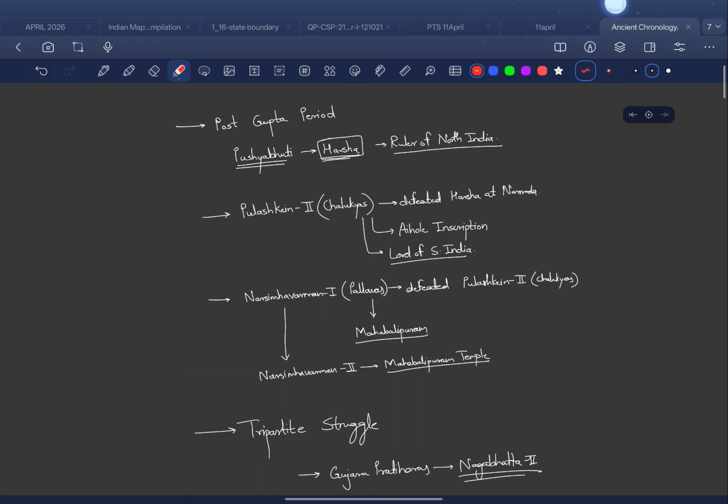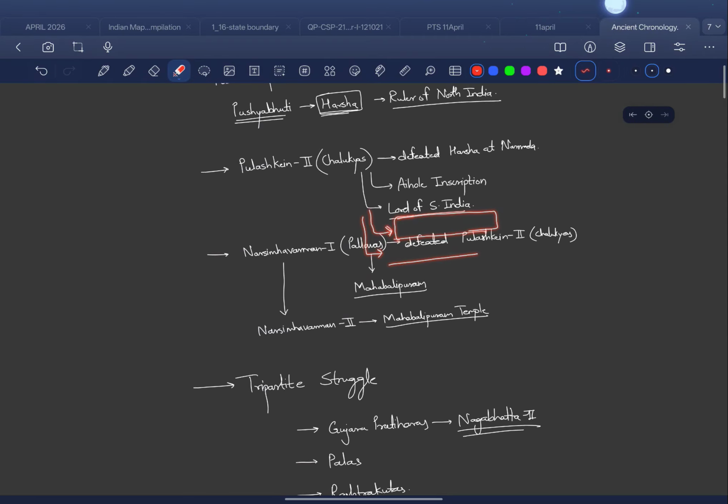Harsha's power was checked in southern India by Pulakeshin II, the ruler of the Chalukyas. But I told you the Chalukyas are Badami Chalukyas, who were from the bordering part of Karnataka and Maharashtra. So Pulakeshin II defeated Harsha at Narmada. This is documented in the Aihole inscription, and he gave himself the title of Lord of South India also. So just remember that. Pulakeshin II was ever increasing the power of the Chalukyas.